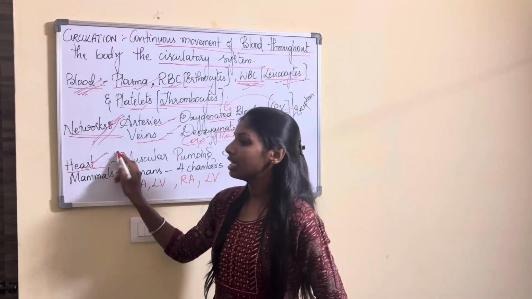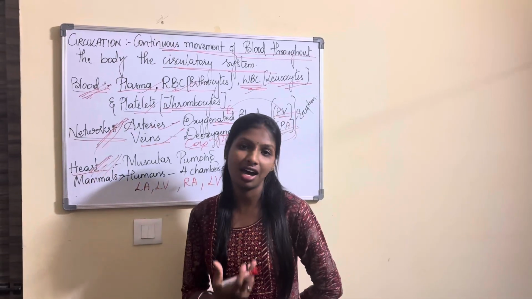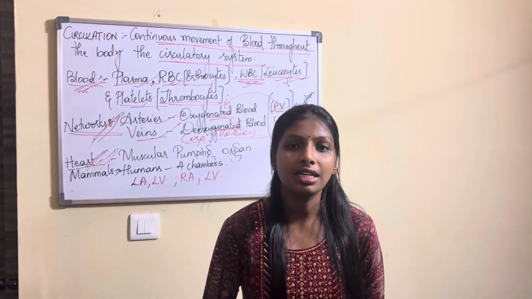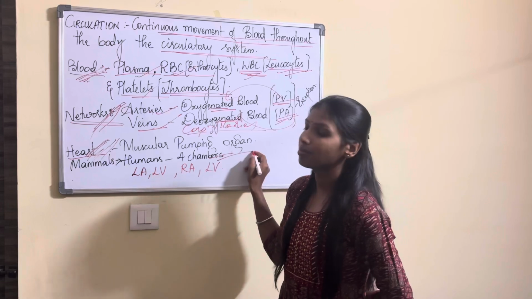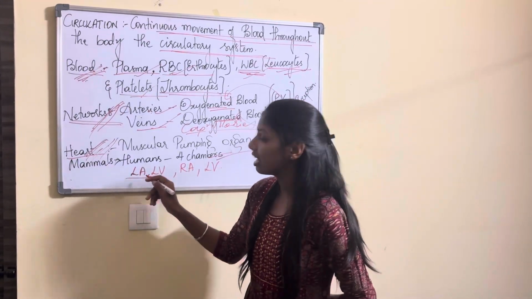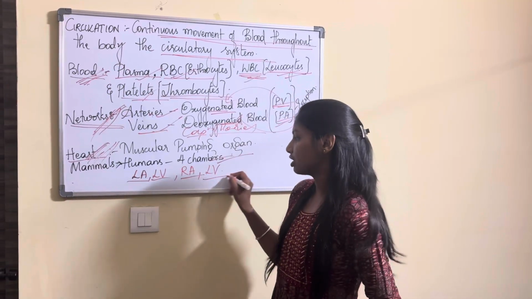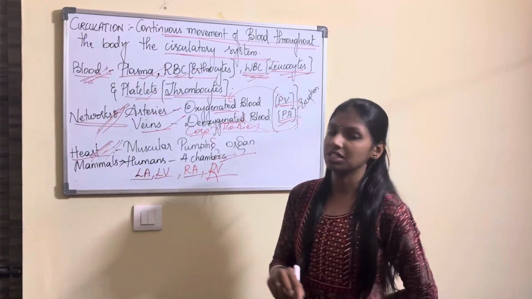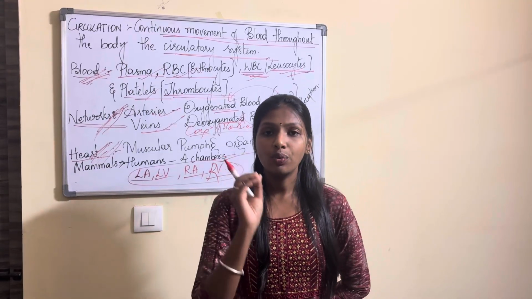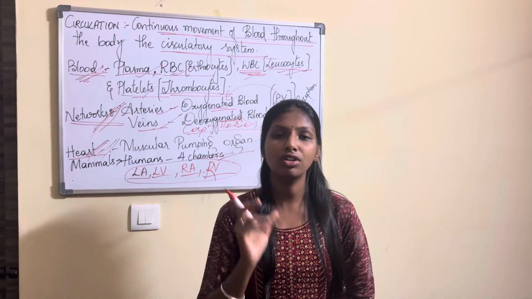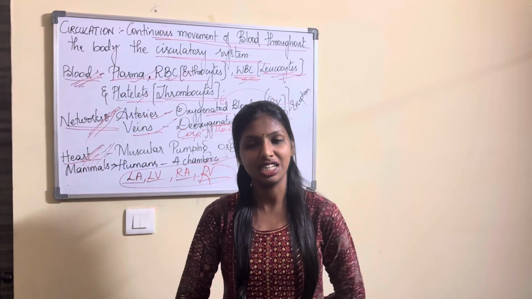Next, coming to the important muscular organ, the pumping organ, which we call your heart, correct? How many chambers are present in mammals, especially humans? It has 4 chambers. What are those 4 chambers? Left auricle or atria, left ventricle, right auricle or right atria, and the right ventricle. These are the 4 different chambers of the heart. Which type of blood enters which part of the heart, and especially how the double circulation occurs, we will be knowing in the next video.